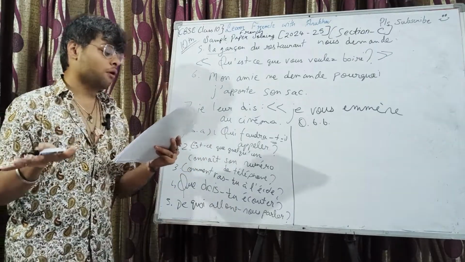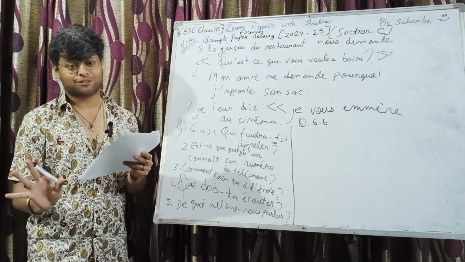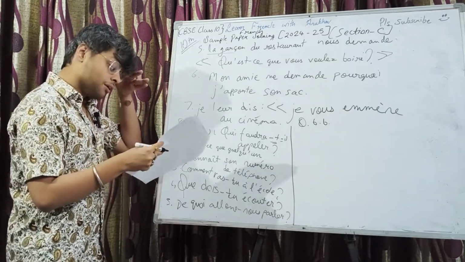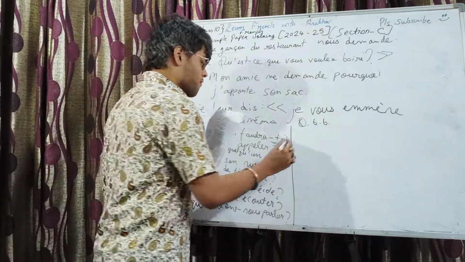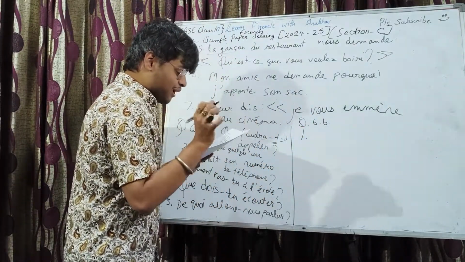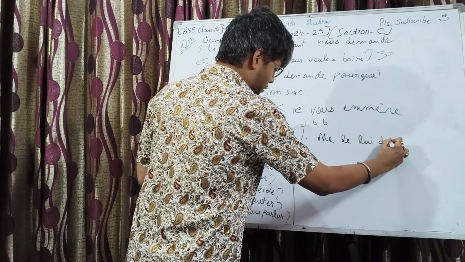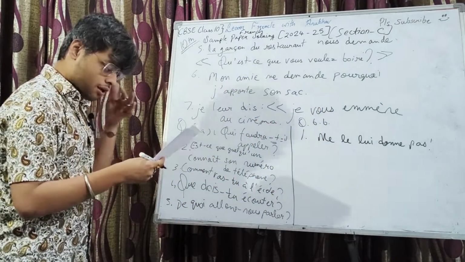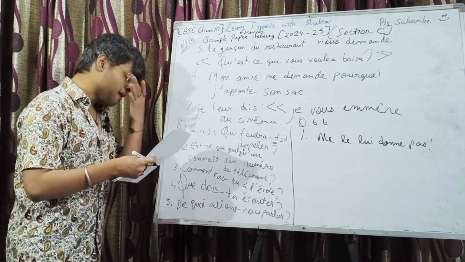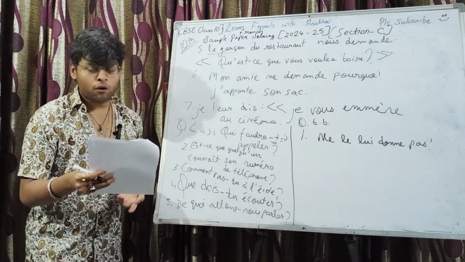Mettez les phrases suivantes au négatif. Mind it, it's not répondez au négatif, it's simply mettez les phrases au négatif. Very easy. So, donne-la-lui. Very interesting question. So, donne-la-lui will become ne la lui donne pas. Why? Because affirmative imperative is the only case where the personal pronouns are coming before the verb.